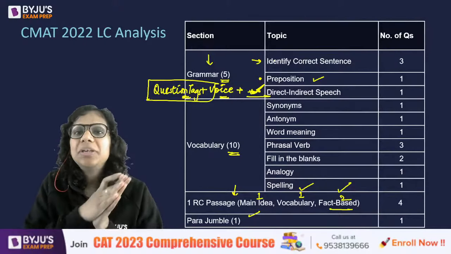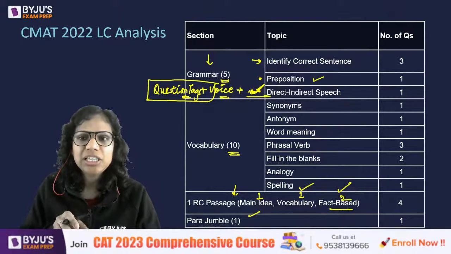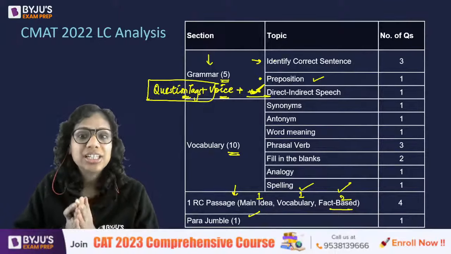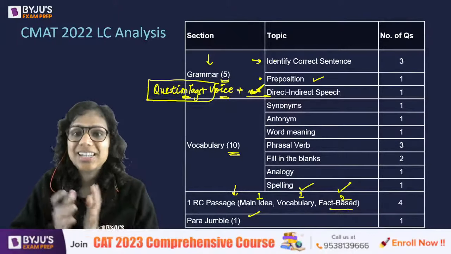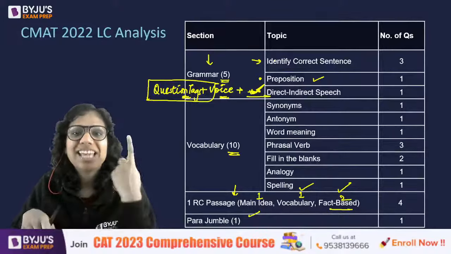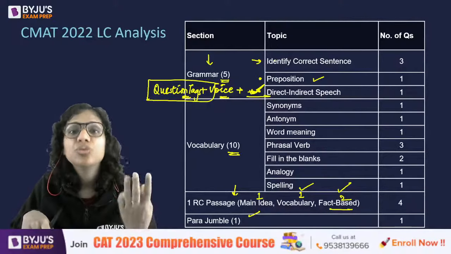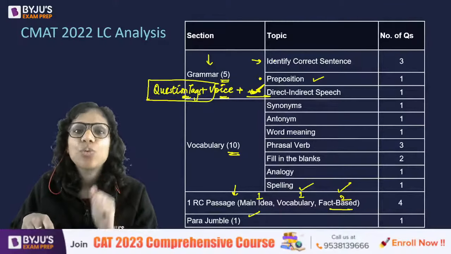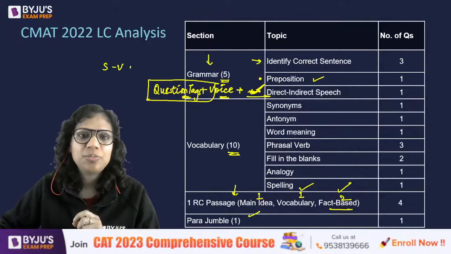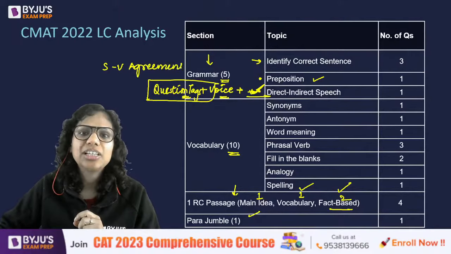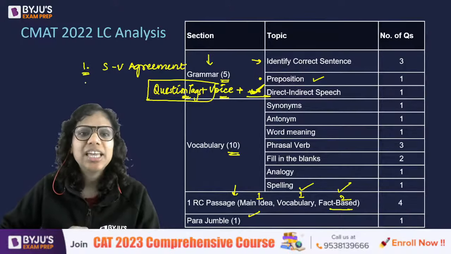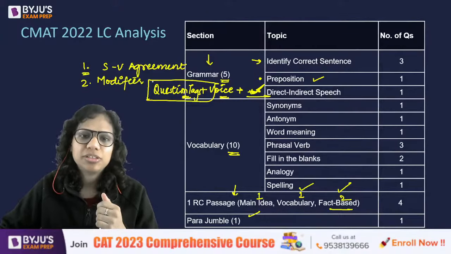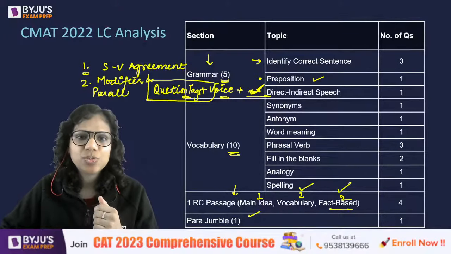So you should be thorough with all your parts of speech, first thing. In parts of speech, don't just look at them superficially. Prepare for prepositions in depth. Prepare for verbs and their properties in depth, right? So the properties of verbs are tense, voice, active passive voice, mood, which has your hypothetical conditionals also. So prepare for these areas well. Subject verb agreement. Prepare for it. Okay, it's a very fertile ground for error based questions. Then sometimes modifier and parallelism based questions can also appear. Again, I have discussed these things with you.